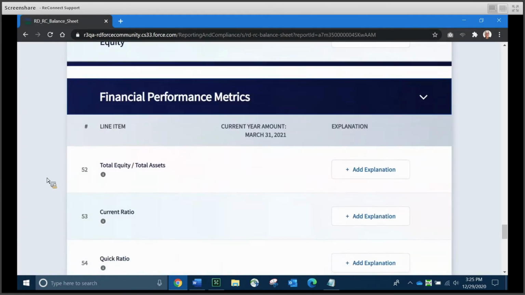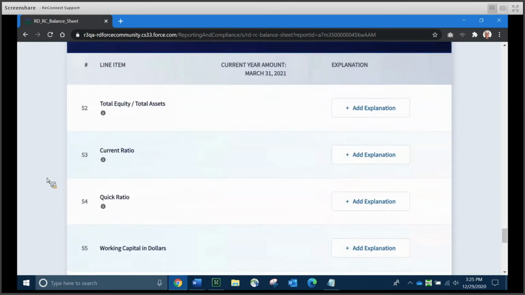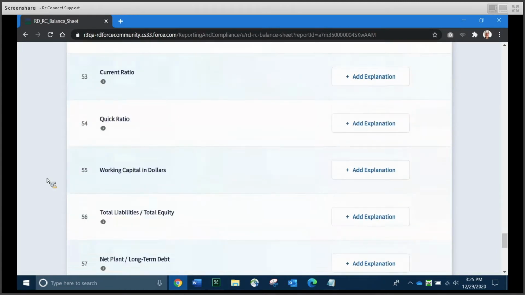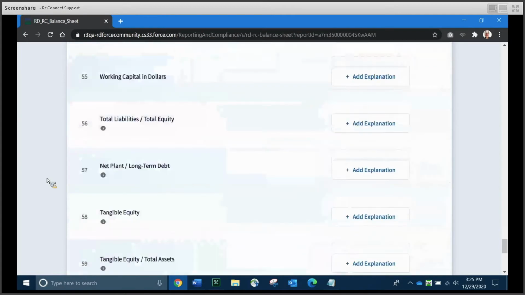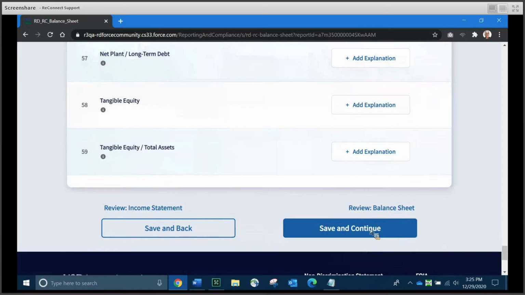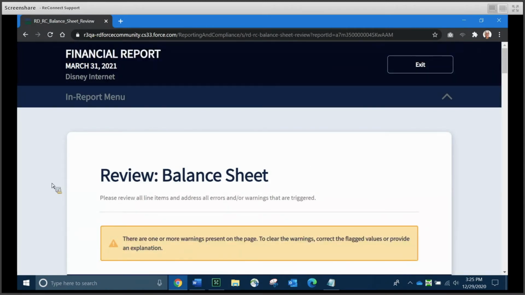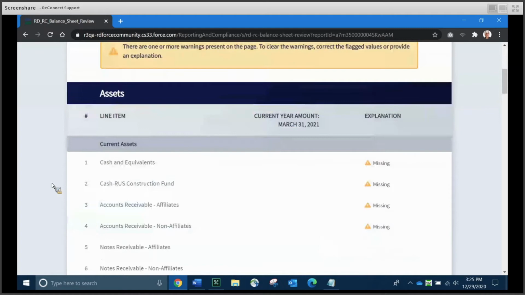And at the very bottom, when you click open the financial performance metrics blue bar, you're going to see the system calculated financial performance metrics, things like current ratio, total liabilities divided by total equity, tangible equity divided by total assets, etc., etc. So when you're ready, go ahead and click Save and Continue and go to the review page in the balance sheet.